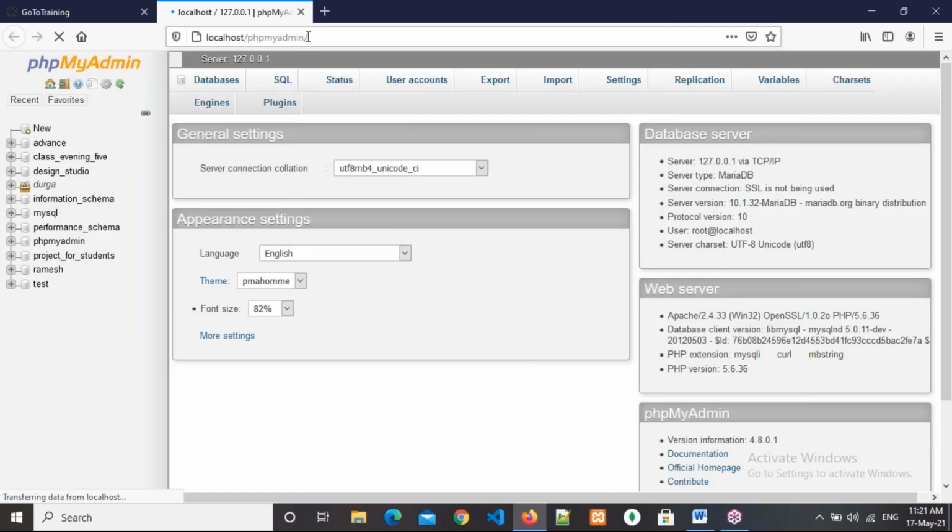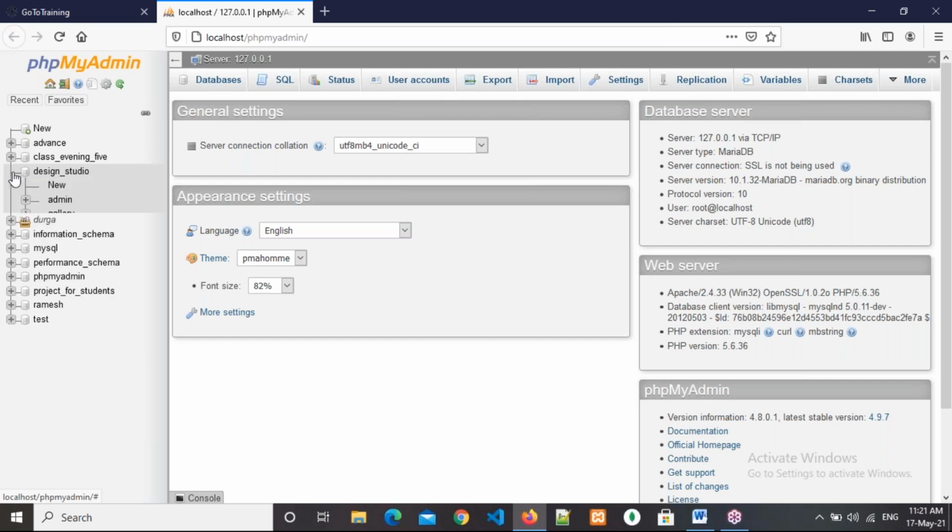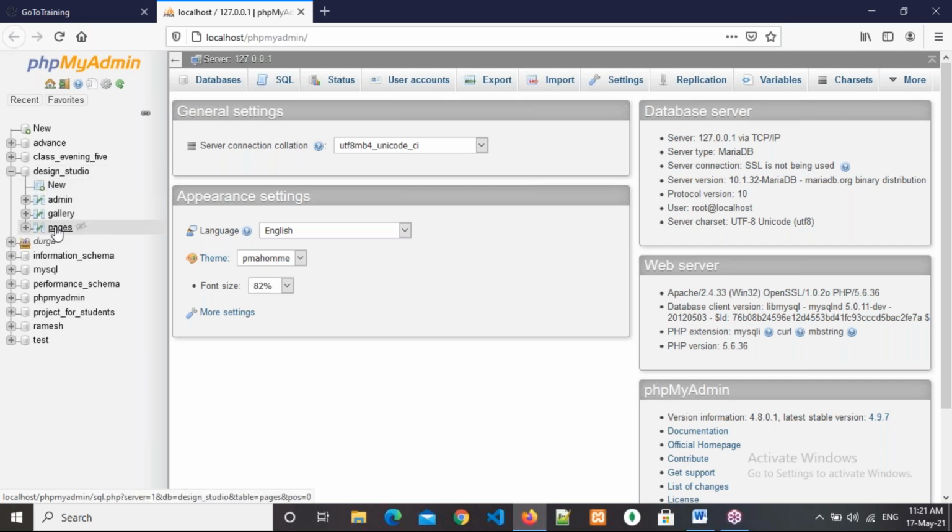Everybody sees the screen, right, everyone? Please respond. Is it clearly visible? Okay. Now I'm opening a MySQL database. Okay, right. Now see here. So what are you seeing here? Suppose, see this.